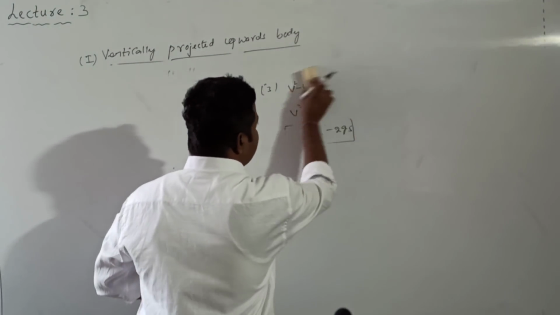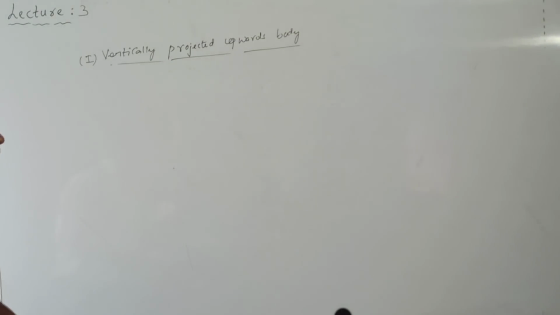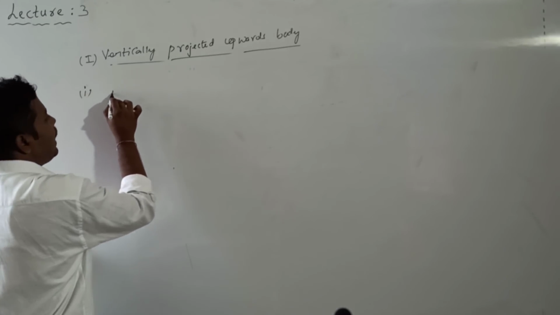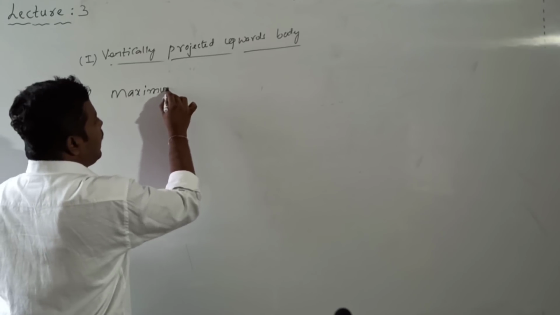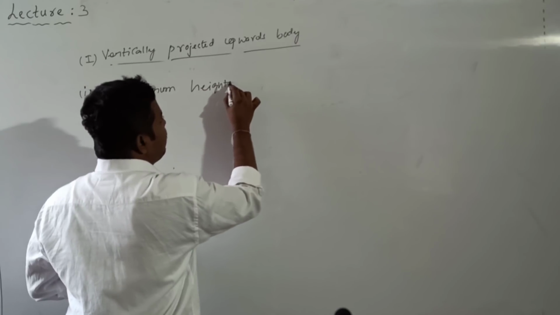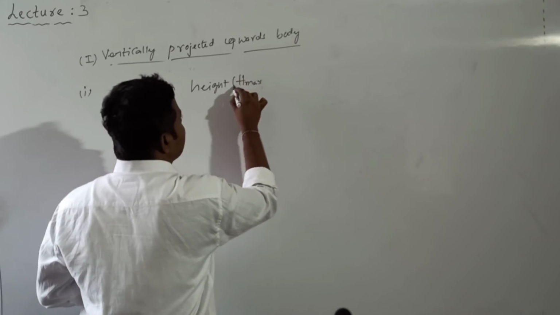The first point regarding this vertically projected body is maximum height, represented by h max. What is maximum height?